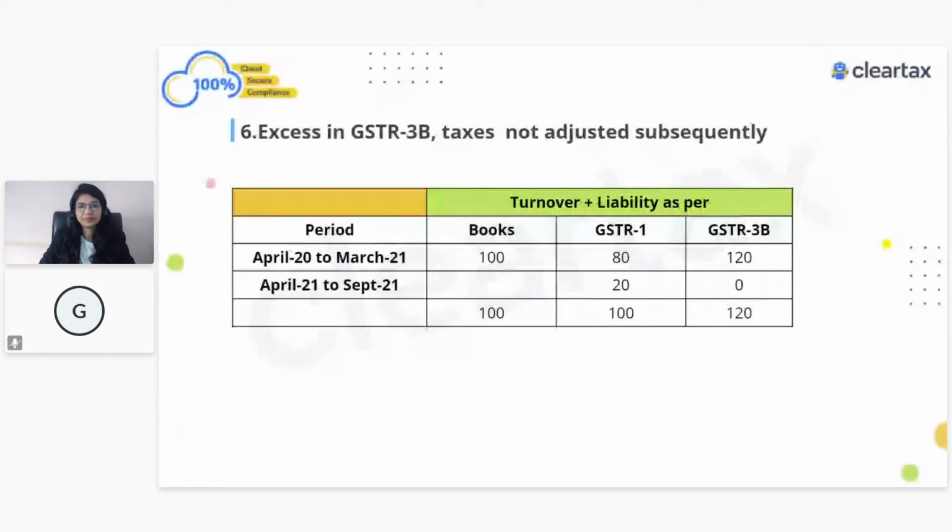This is another one. Here you have not adjusted it. Again, turnover as per your books of account is 100. In 3B, for April 2020 to March 2021, you showed 120 and you have not adjusted that in the next year. How are you going to show this information in different tables of GSTR-9?